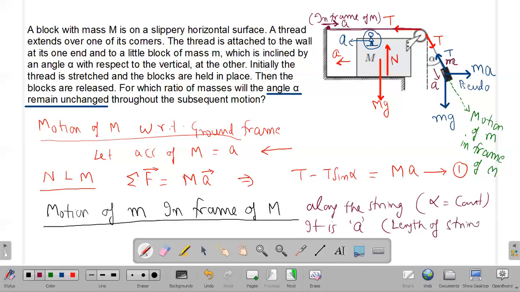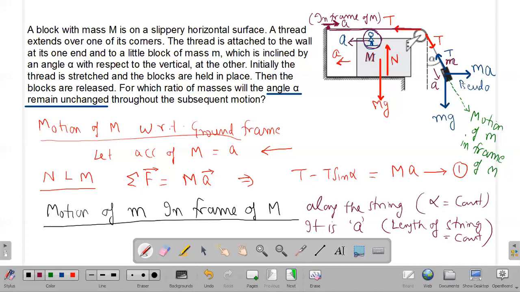Because of these two reasons, the length of the string is constant. Notice that when your observer is on the mass capital M, when we have chosen mass M as the reference frame, that is, our observer is on mass capital M moving to the left side. So in that reference frame, the wall is approaching the block capital M on the right side.